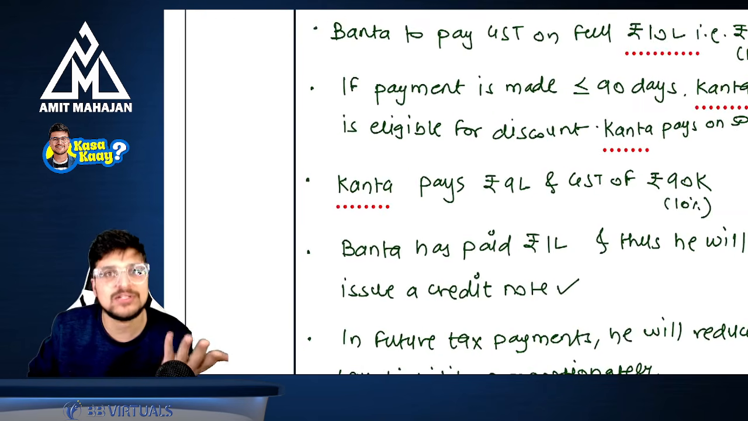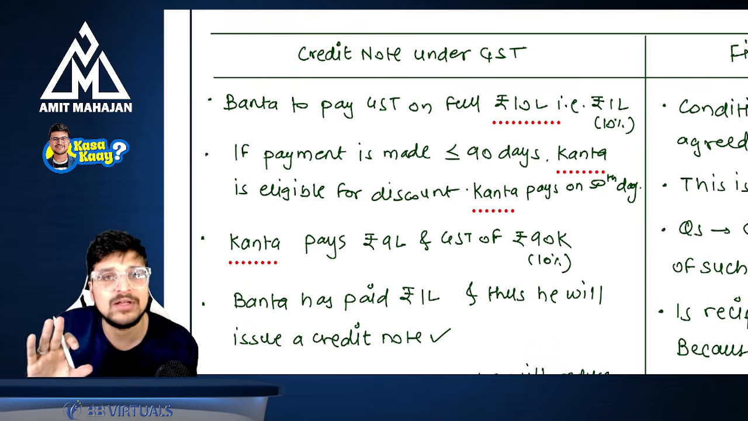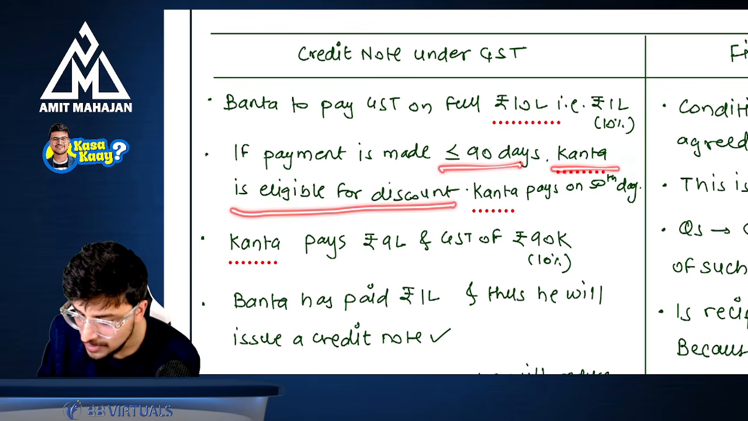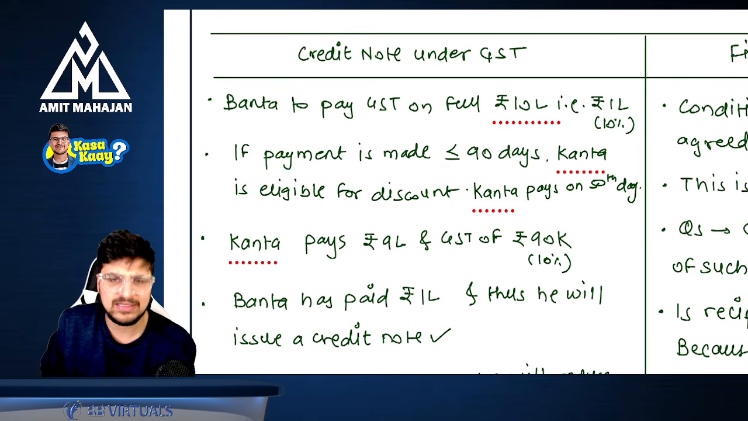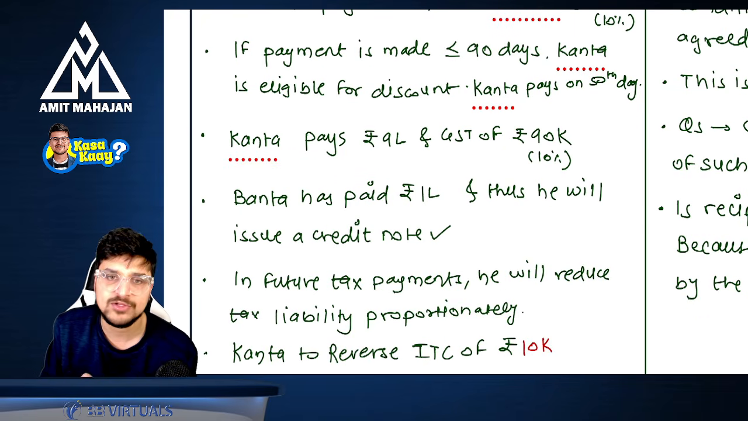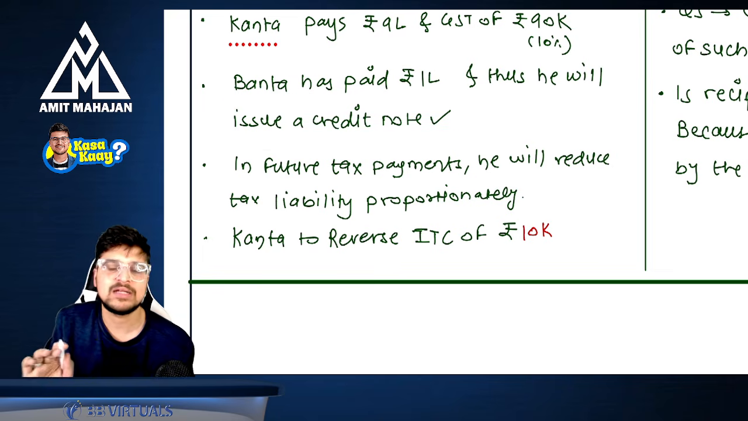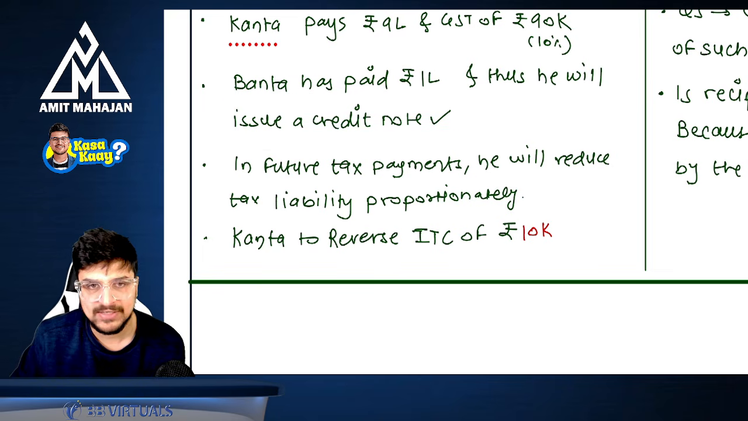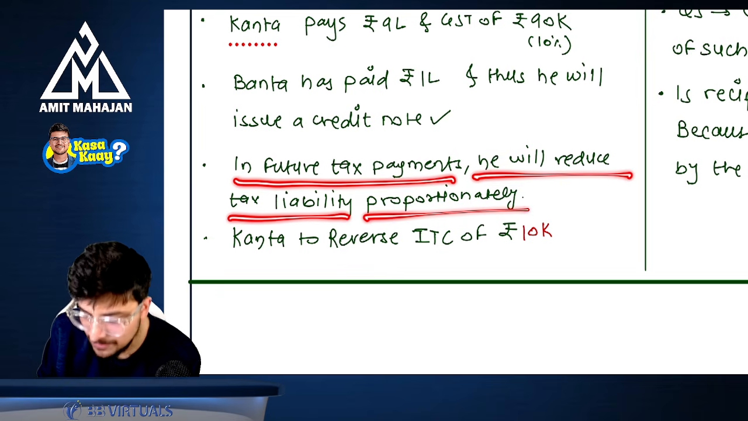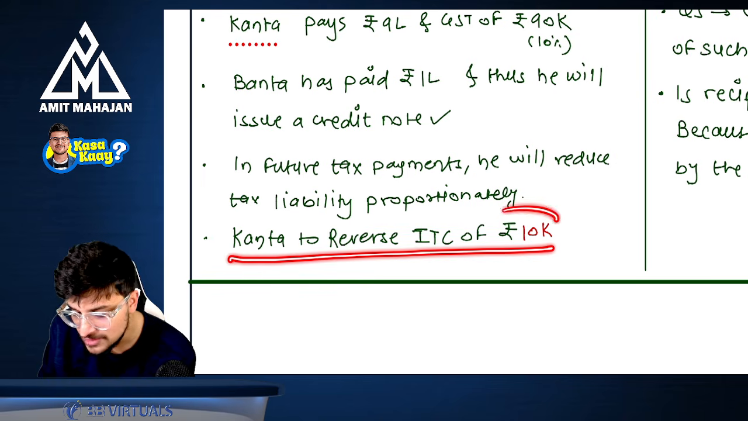I hope you are not learning this for the first time. Okay. See, I have not taught you anything about the amendment right now. If payment is made within 90 days, Kanta is eligible for a discount, and say for example Kanta pays on the 50th day. So she is eligible for the discount. Now Kanta pays 9 lakhs and GST of 90,000 rupees. This is also fine. Now Banta has paid 1 lakh rupees and thus he will issue a credit note. Perfect. For the remaining 10,000, in future tax payments he will reduce the tax liability proportionately. Perfect. Now, for this, Kanta needs to reverse the ITC of 10,000.